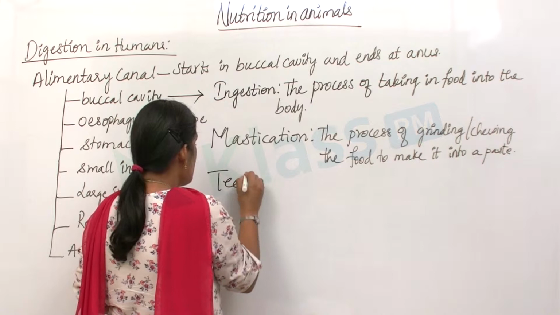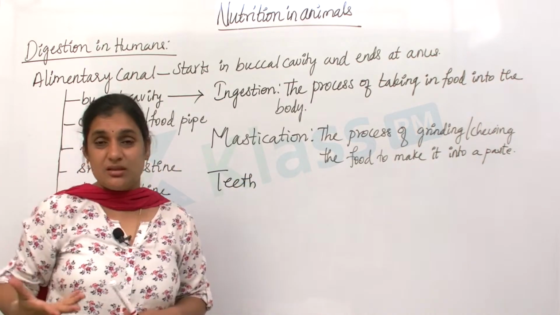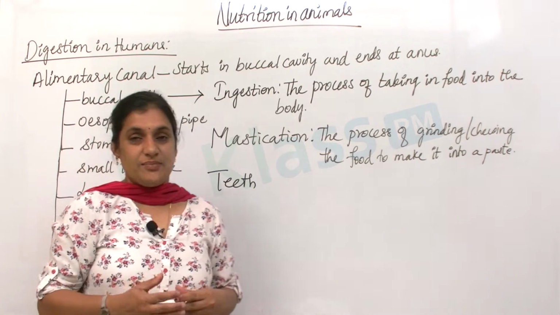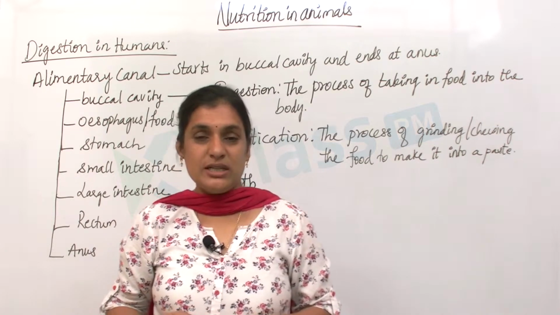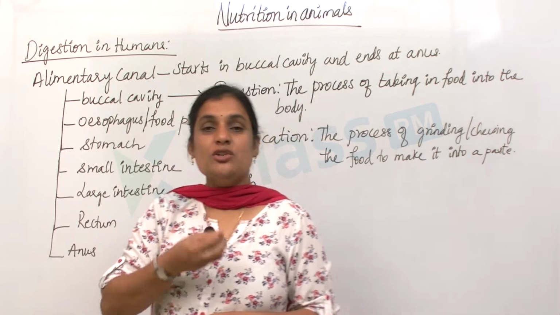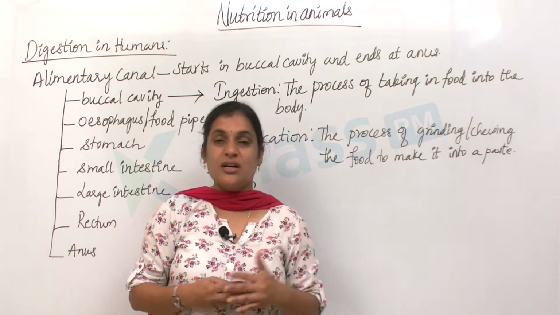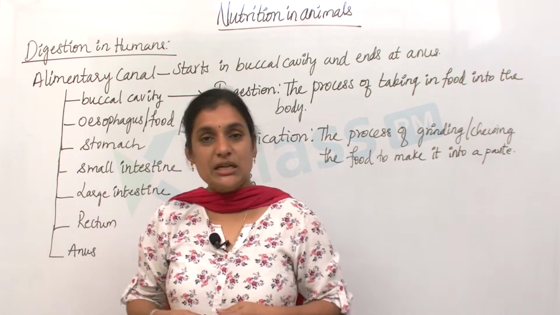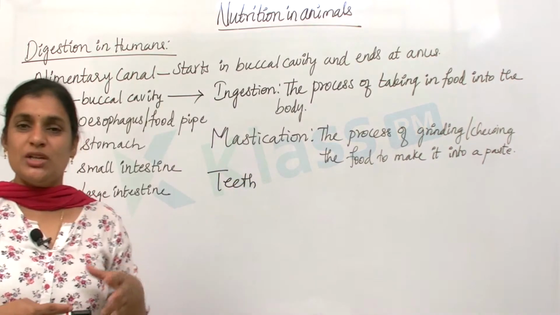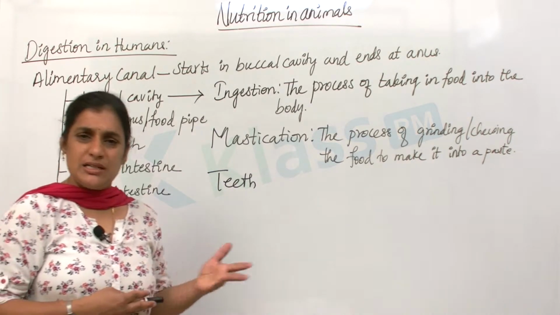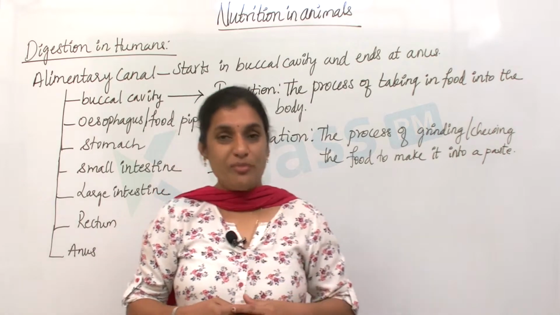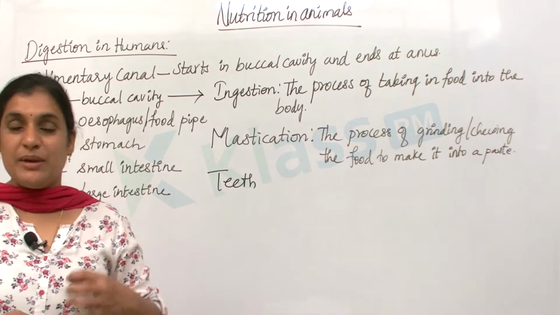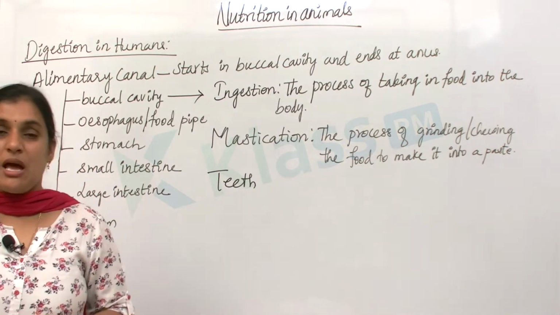Before I start with the teeth which we have in our mouth as adults, let me talk about infants. In childhood, you might have noticed that at the age of 6 or 8, your teeth fall off. The teeth which fall off are said to be temporary teeth, and then another set starts growing, right? These temporary teeth are also called milk teeth. Usually they fall off at the age of 6, and in a few children even at the age of 8. After the milk teeth fall off, a permanent set of teeth rises in their place. That means milk teeth are replaced by a permanent set of teeth.